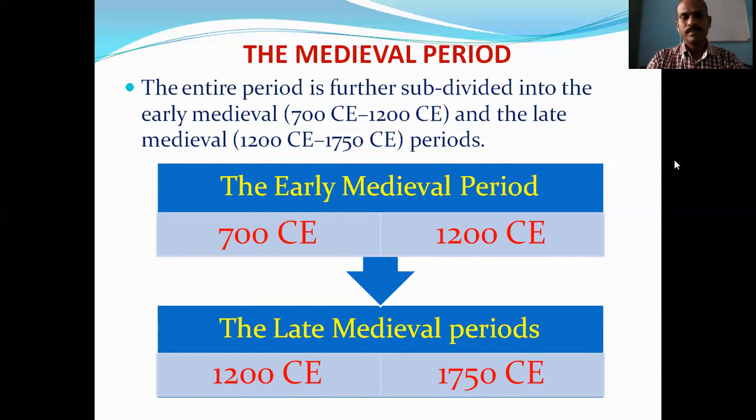Okay, the early medieval period, 700 to 1200, means the 8th century to the 13th century, and the late medieval period is from the 13th century to 1750, which means the 18th century. So in this way, two divisions, two parts of the medieval period are made to make the history very easy to study.